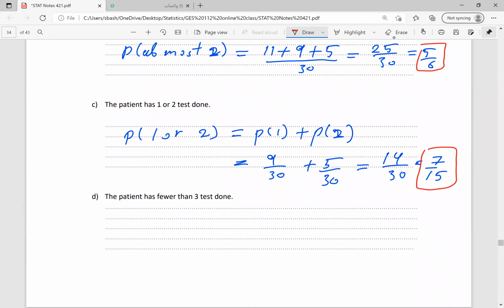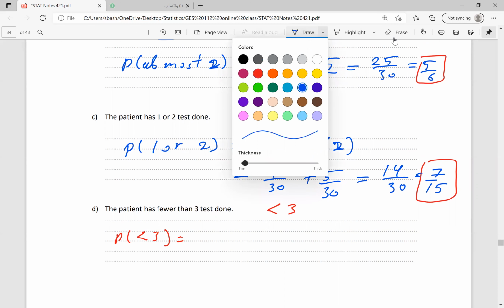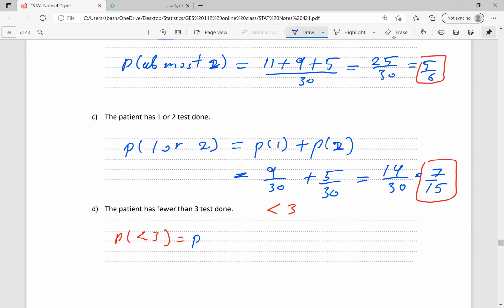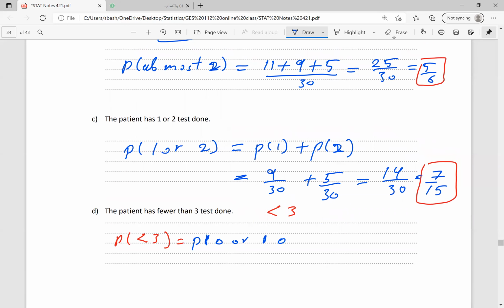Last one. The patient has fewer than 3 tests done. Fewer than 3 tests done. This is less than 3. So P of getting less than 3 means P of 0 or 1 or 2.